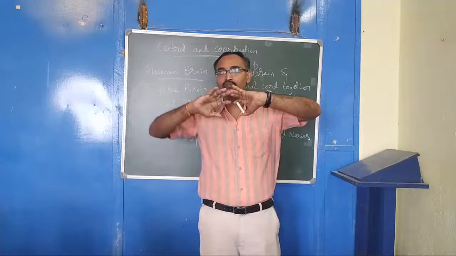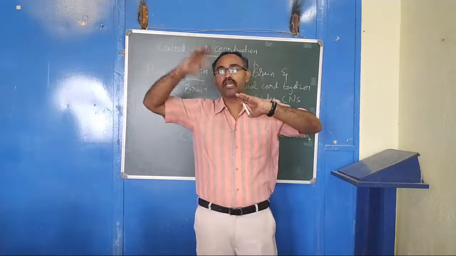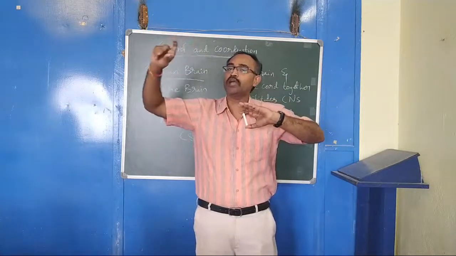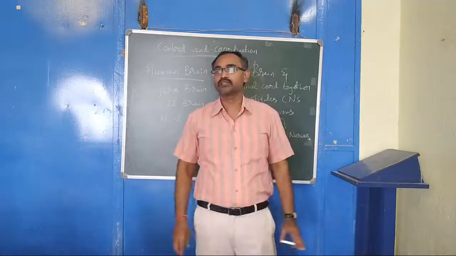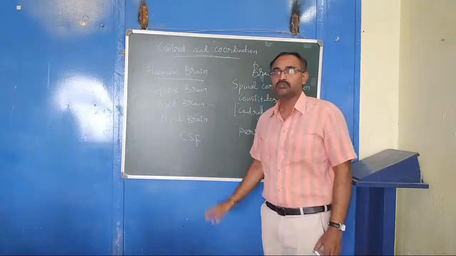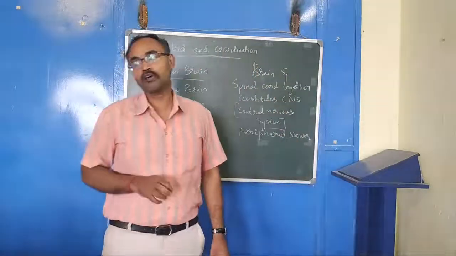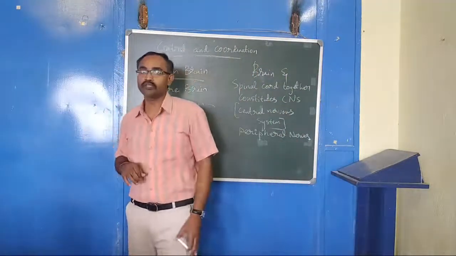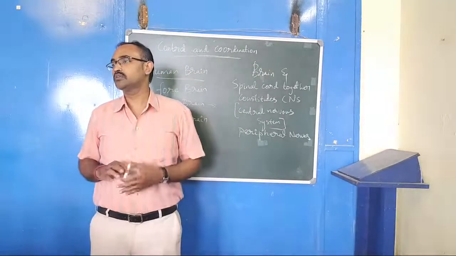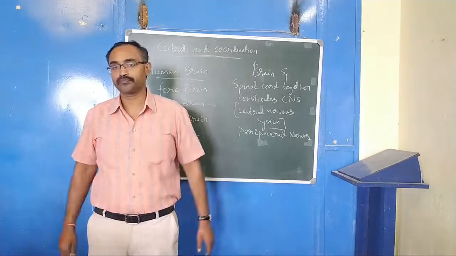There is a fluid filled in between the brain and the skull, called cerebrospinal fluid, CSF. It is a shock absorbent and protects from injury. So this is how the brain is protected by the skull.